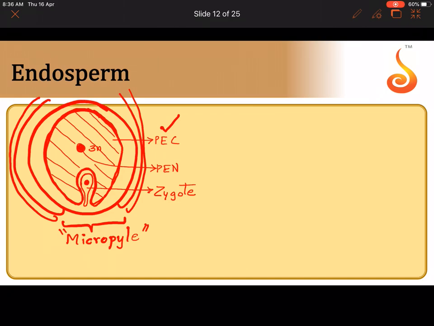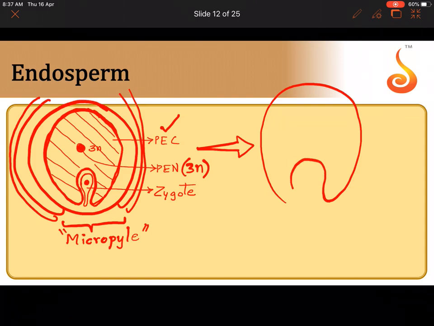So now what happens is, initially only the primary endosperm nucleus, that is PEN, will undergo division. What do you call this particular division where only the nucleus of a cell divides and not the cell itself? It is called karyokinesis, isn't it? So let us see what happens here. So let me show you the primary endosperm cell again. And this is the zygote. Okay, now this is the primary endosperm nucleus. Now see, the primary endosperm nucleus is dividing. There is no formation of cells, only the primary endosperm nucleus divides.